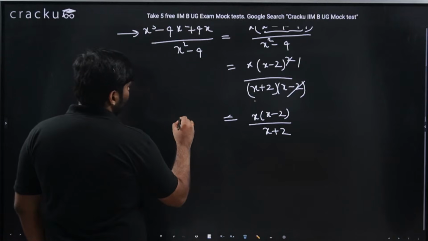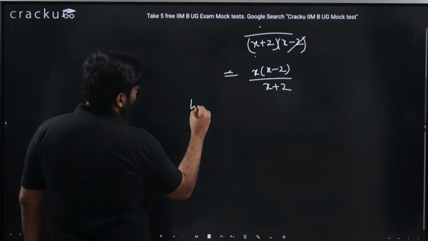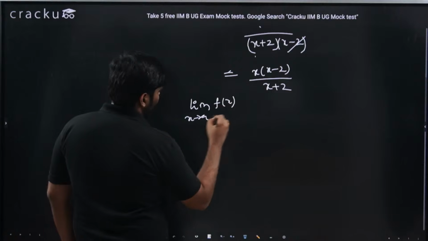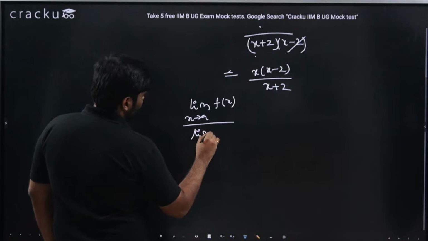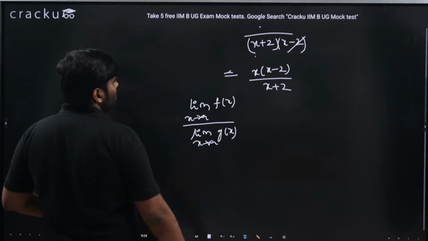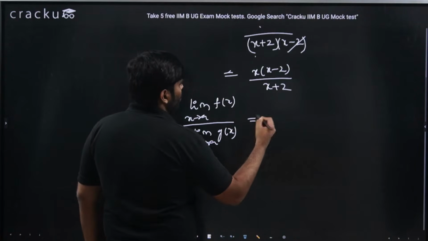Now I would say limit. I would apply this particular thing of limit x tends to a f of x by limit x tends to a g of x, because this is no more a 0 by 0. This is no more denominator being 0. So this one I'll apply.